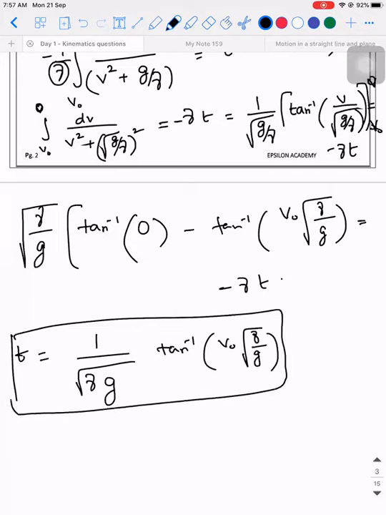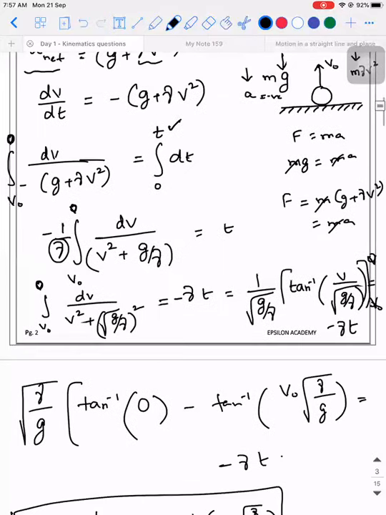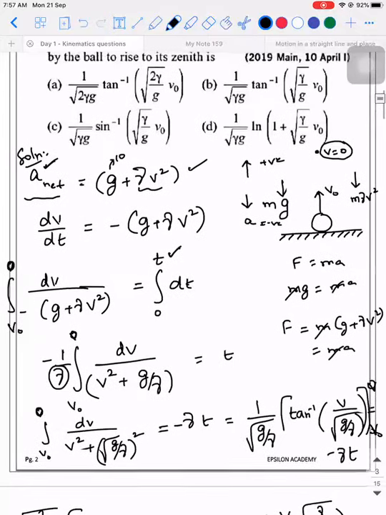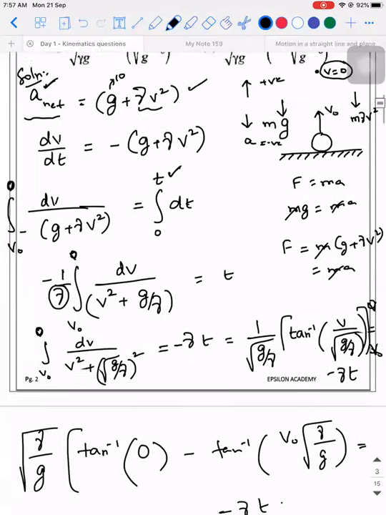Okay, so you can expect most of the problems in these kind of exams to involve calculus. So t will be equal to 1 by root of gamma g into tan inverse of v naught into root of gamma by g. So is there an option like that? Yes, 1 by root of gamma g into tan inverse of v naught into root of gamma by g. Answer is B.